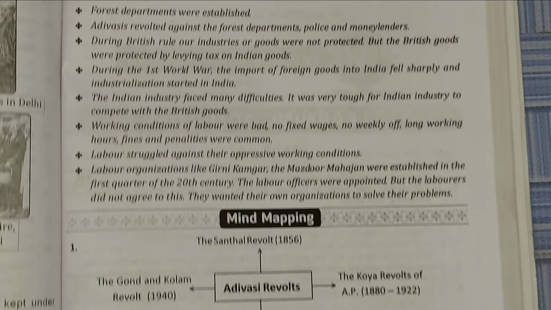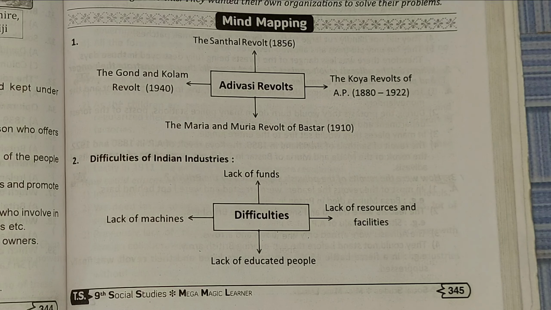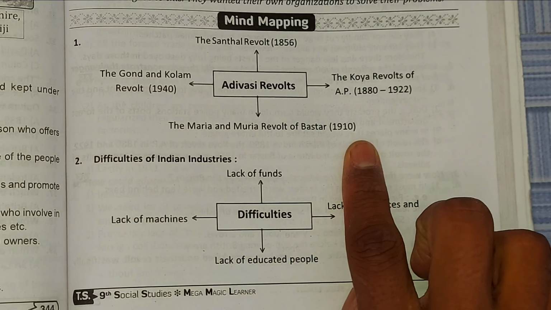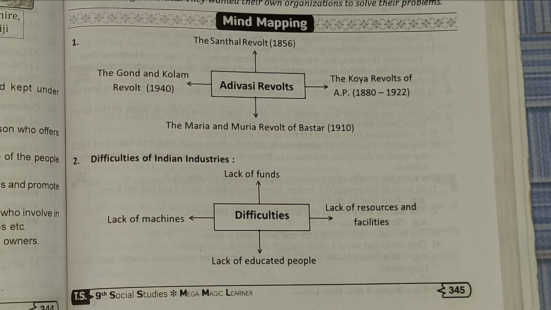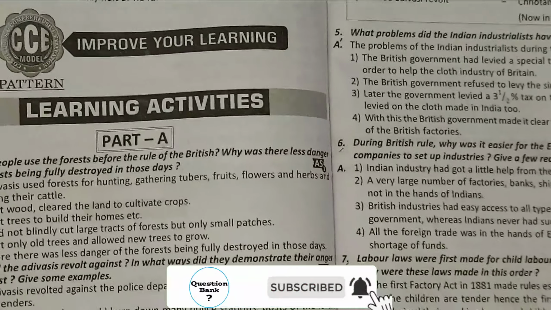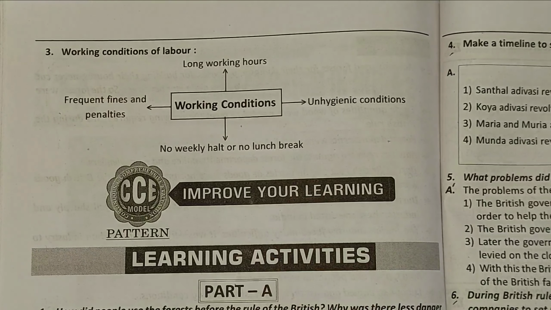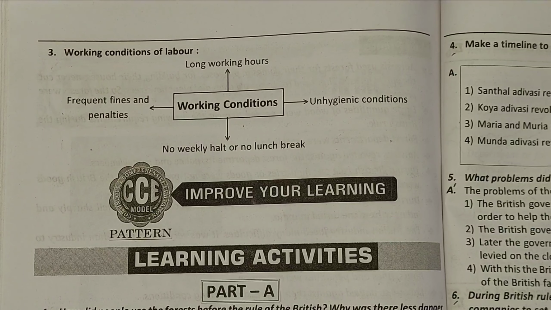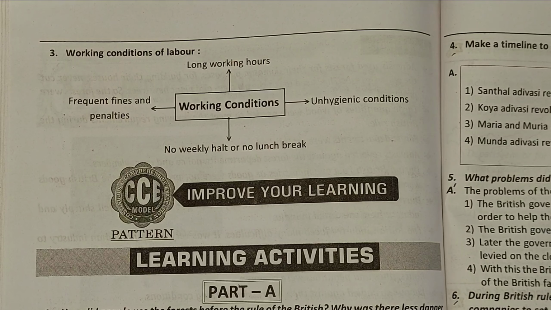Now we'll see mind mapping. You can see we have mind mappings here. The first mind mapping goes up to here, and the second up to here. The link for this is also in the description, the first link, so go and check out from there. Now we'll turn the page and see what is next. Sorry, I told you two only, but we have a total of 3 mind mappings. I didn't see that, I see it now.